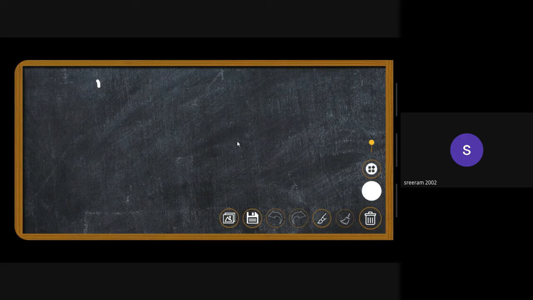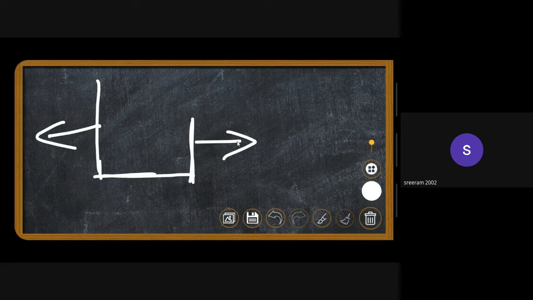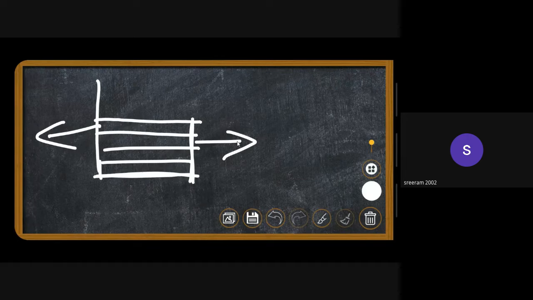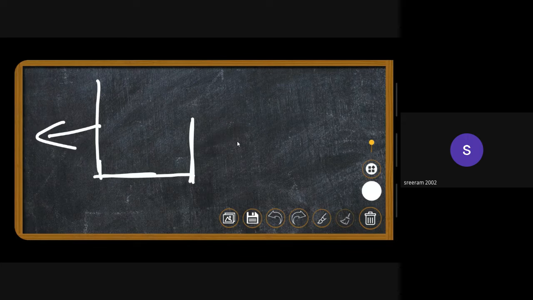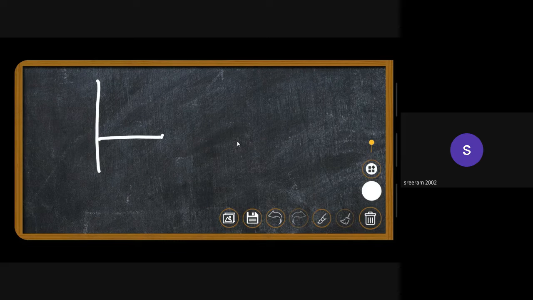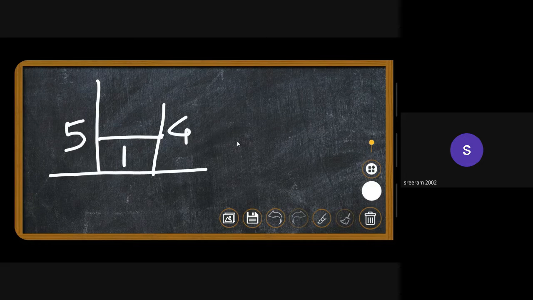Again, we'll just go into our container kind of diagram. So the minimum of these two heights will be the height of the rainwater that will be collected right here. But since we have another level here, the diagram of the container is not exactly like this, but it is actually like this, right? So this is our 1. This is actually kind of obstructing our collection. So the rainwater will be trapped like this.